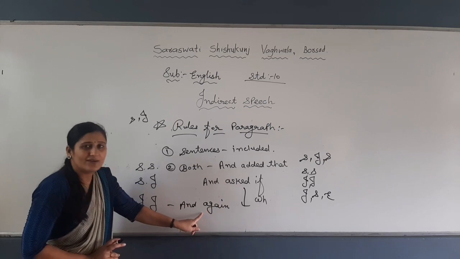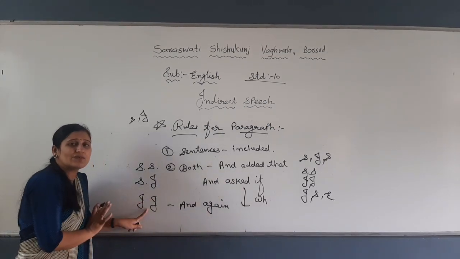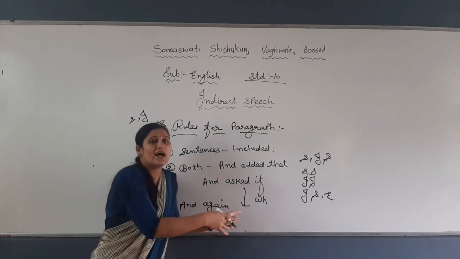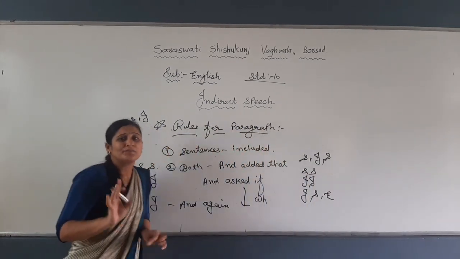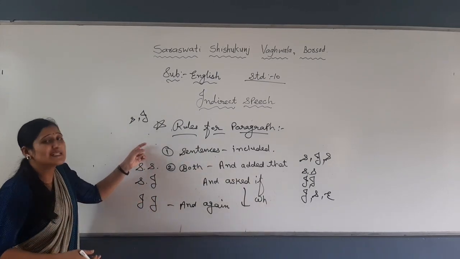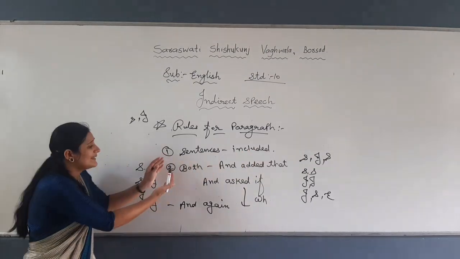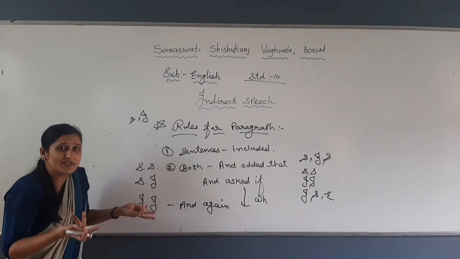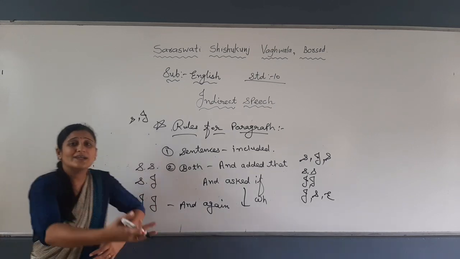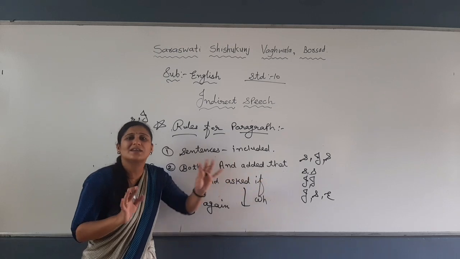You only need to write "and" because the second time a question is being asked. First one is a question, second one is a question. So you will write "and again ask if" or "and again ask why", right? Simple thing to keep in mind. You will also check who is the speaker, who is the listener, how many sentences are included, and whether the first and second are the same or different, exclamatory, right? Then also you will write "and added there", nothing else.